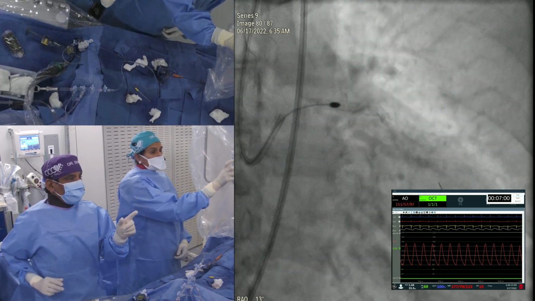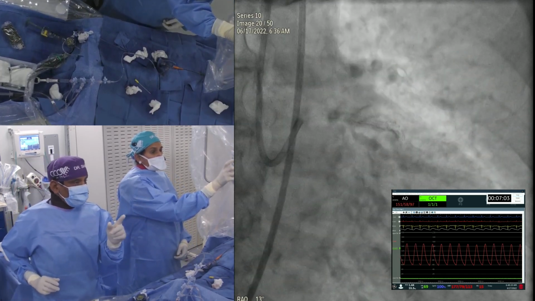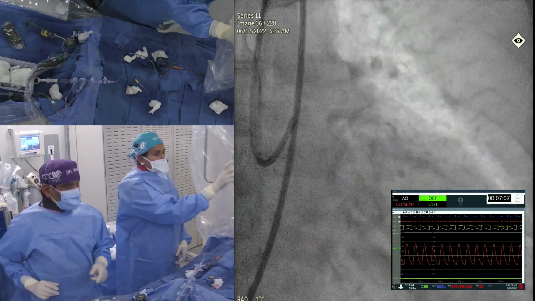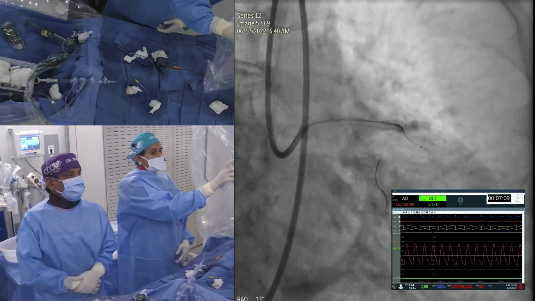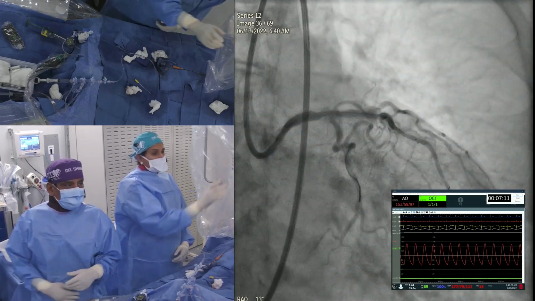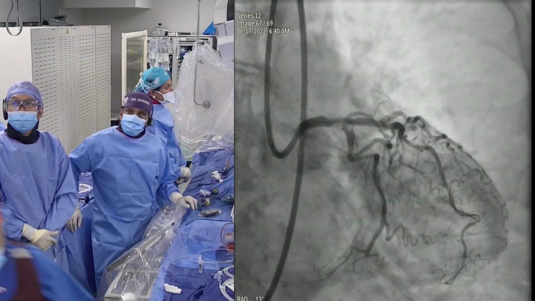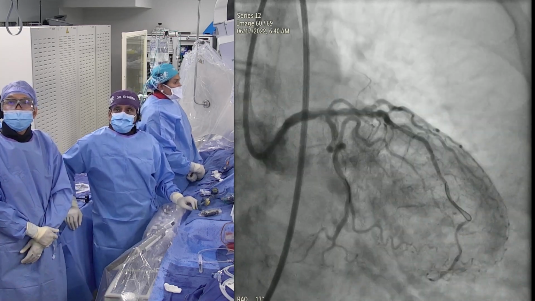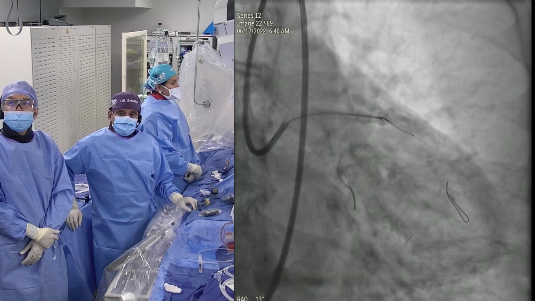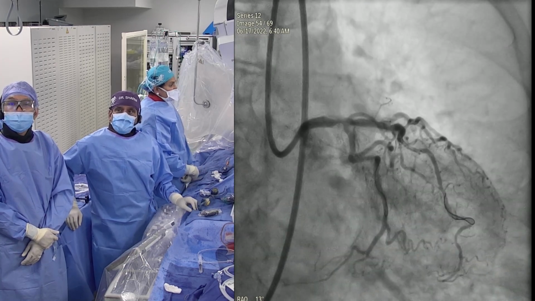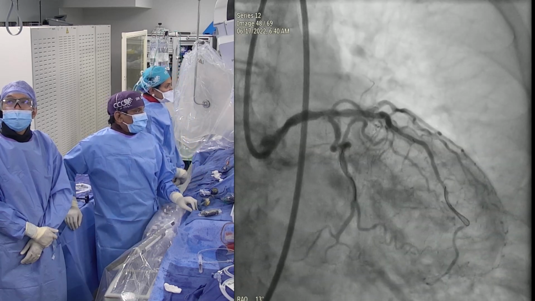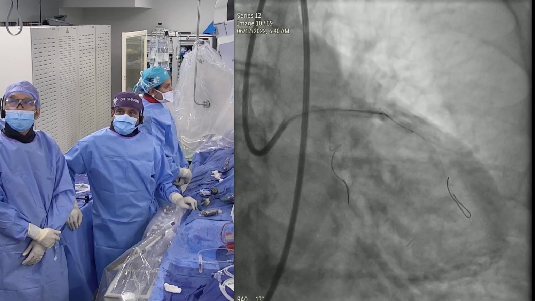You can see. And then we did the wiring for the OCT. At this point, we wired the LAD with our regular workhorse wire, which is run through, and then you take out the rota wire. So side by side wiring, you remove the rota wire, and then we also wired the circumflex. The wiring of the circumflex was with a Fielder wire, which is a polymer jacketed hydrophilic coating wire, and this is where we are.